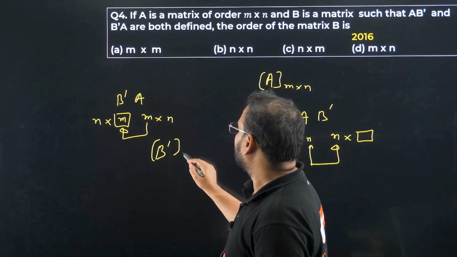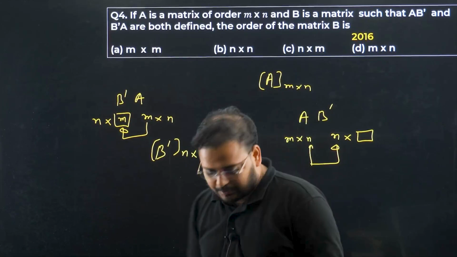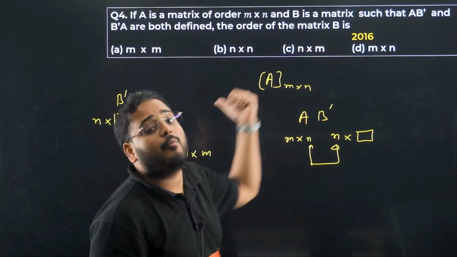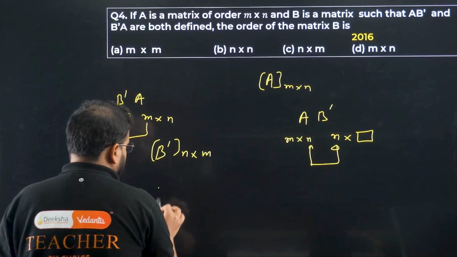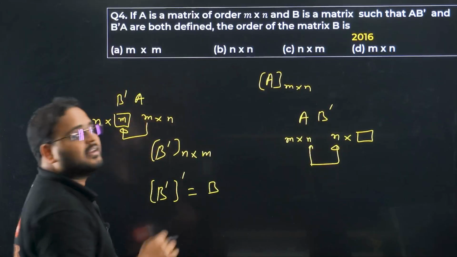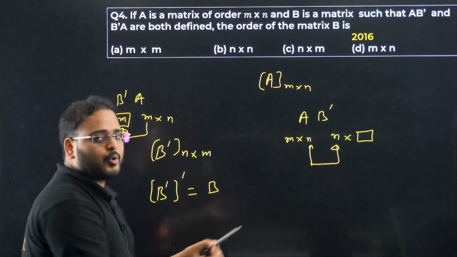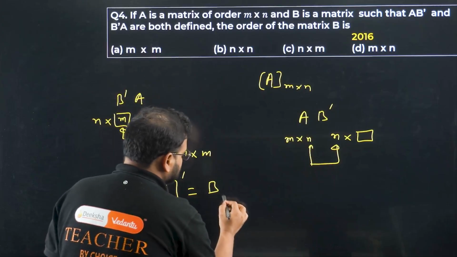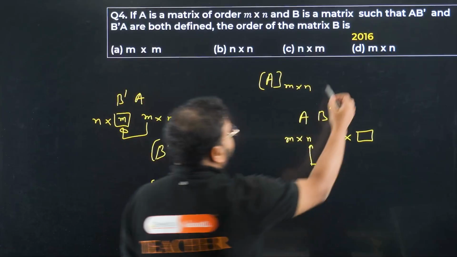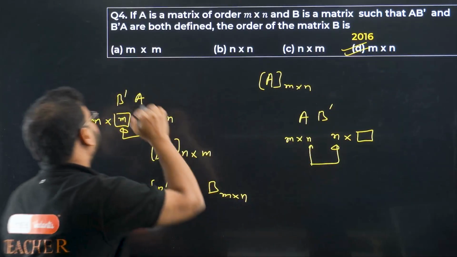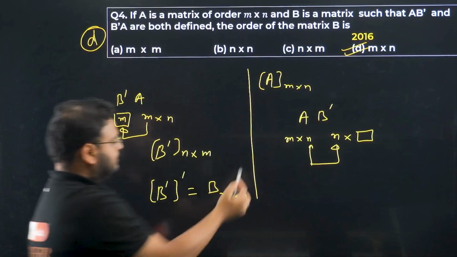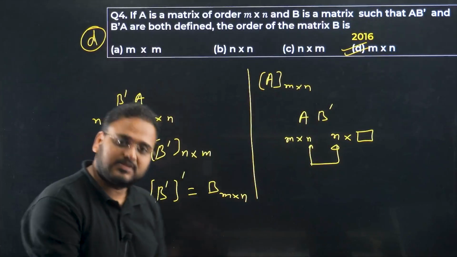Now this is what B dash matrix order. How much is that? We're getting n cross m. What are they asking in the question? Read again. They're asking order of the matrix B, not B dash. What are you gonna do? Transpose. So take transpose to transpose. What do you get? Simply B. Order will again change, right? Column will become row. So we'll have m cross n as the answer. Option is D. Please check. Option is D. Got it? Simple question. Similar one we have solved.